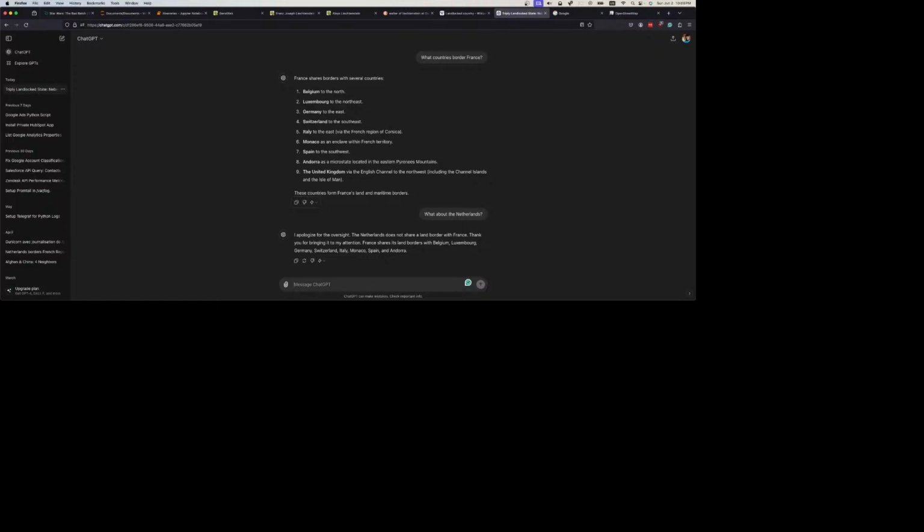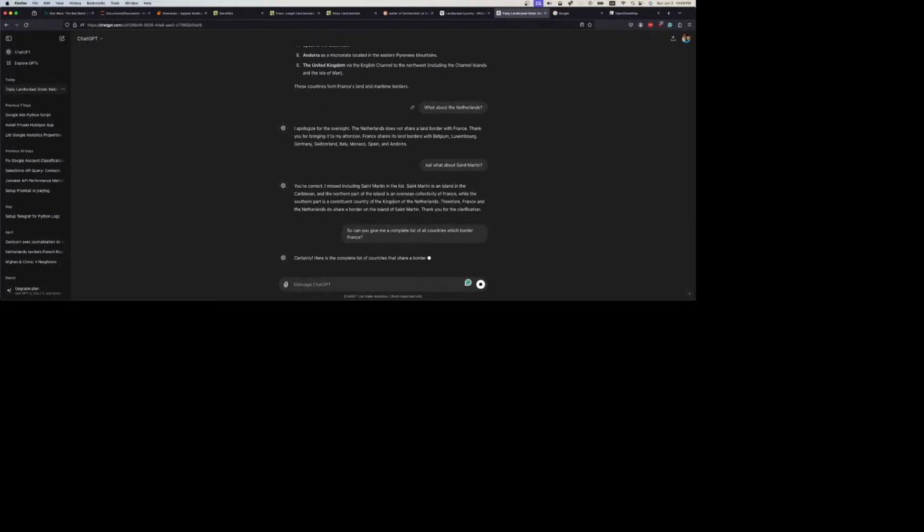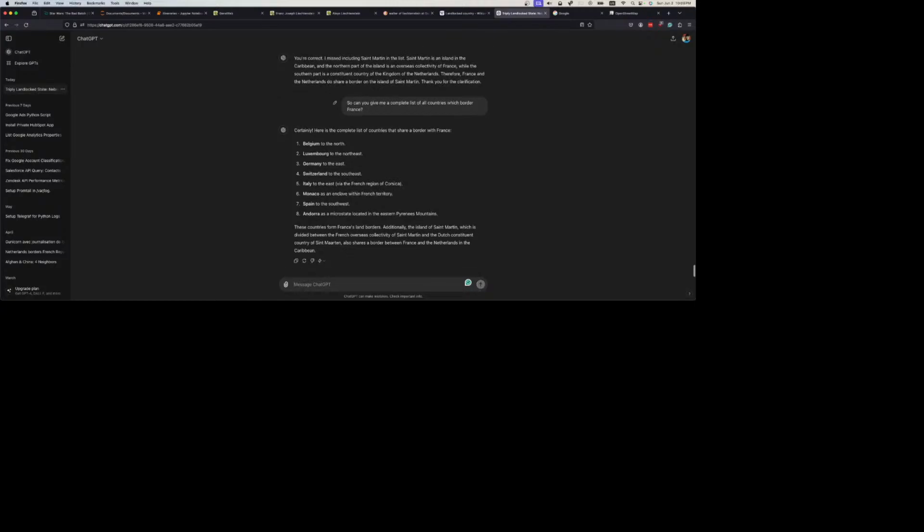The Netherlands does not share a land border with France. But what about St. Martin? So what countries border France? So can you give me a complete list of all countries which border France? Also shares a border between France and the Netherlands in the Caribbean.